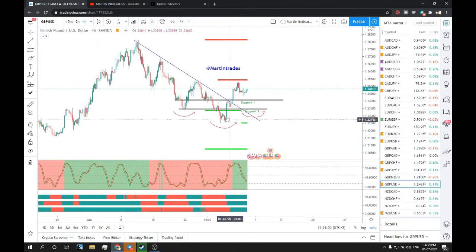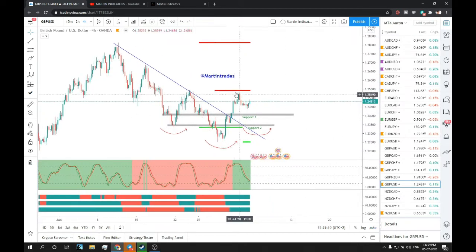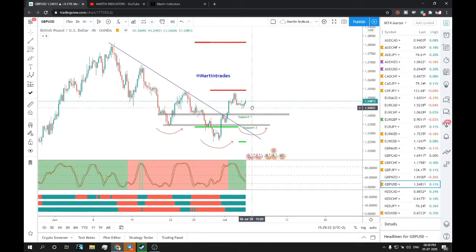GBP USD is also forming a good inverse head and shoulders pattern, and validating that, I am waiting for these two support zones, and this is where my interest lies for a good long opportunity. So right now don't take a long in between. Wait for this either to break, or wait for the price to come over here. Don't just enter any trade setup in between two zones, so always wait for a good trade setup.